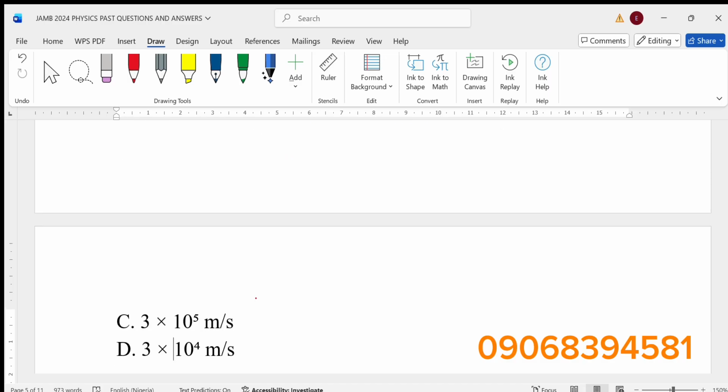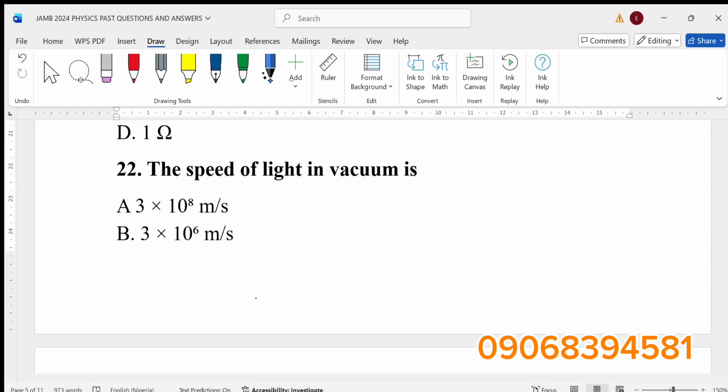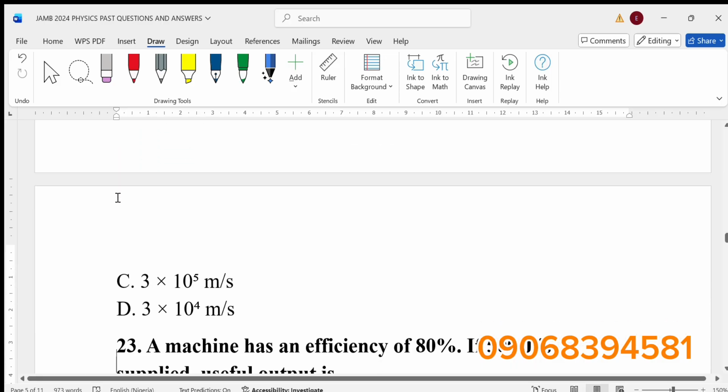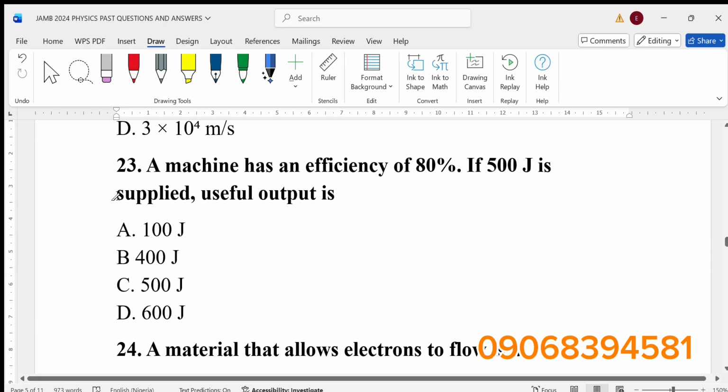Number 22, the speed of light in vacuum is dash. Speed of light in vacuum is 3 times 10 raised to power 8 meter per second. Number 23, a machine has an efficiency of 80%. If 500 joule is supplied, useful output is dash. All you need to do is calculate 80% of 500. That's 80 over 100 times 500. That will give you the answer.